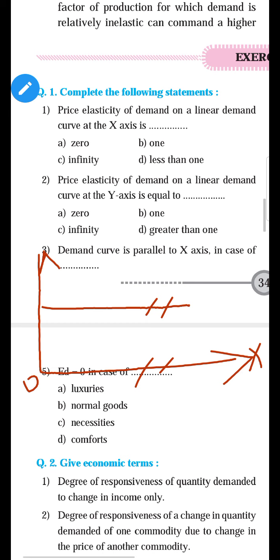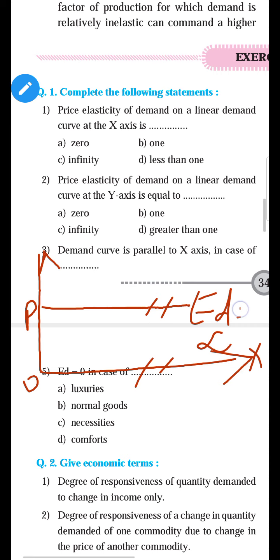Now you tell me which type of demand it is. It is the first type, and in this case a small change in price or negligible change in price, a very slight change in price brings infinite change in demand. So ED is equal to infinite.